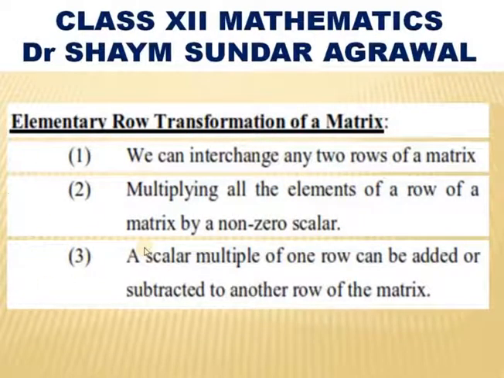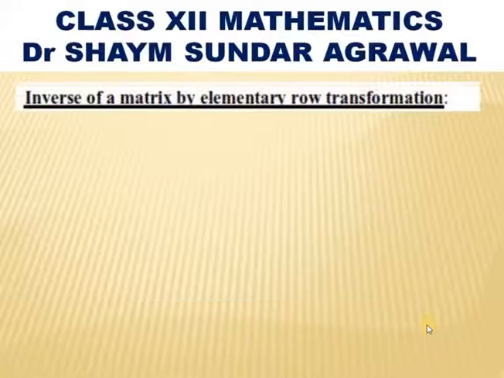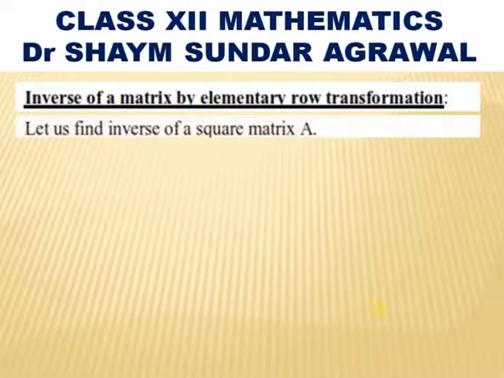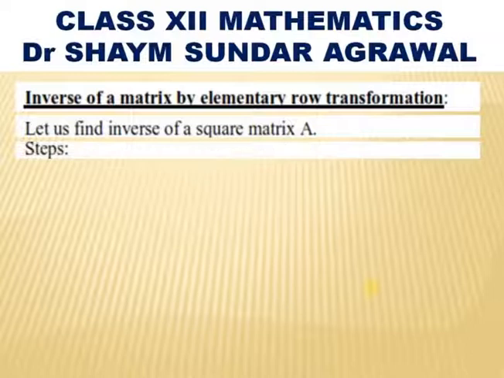So, only these three operations we can take in elementary row transformation of a matrix. So, let us find the inverse of a matrix by elementary row transformation. Let us take a square matrix A.